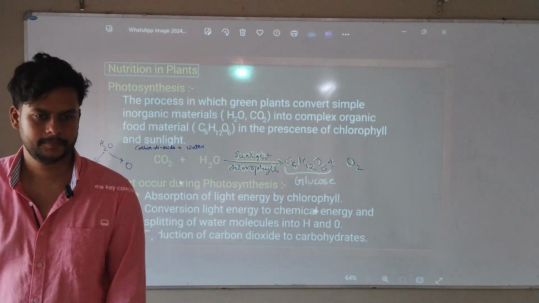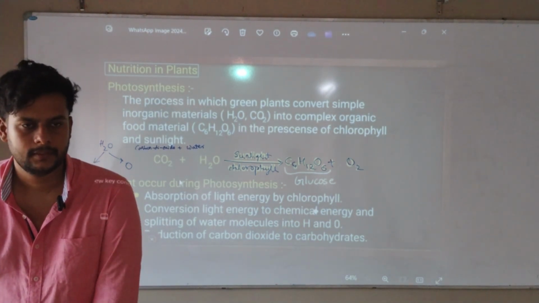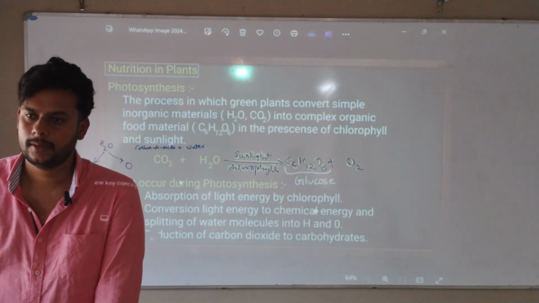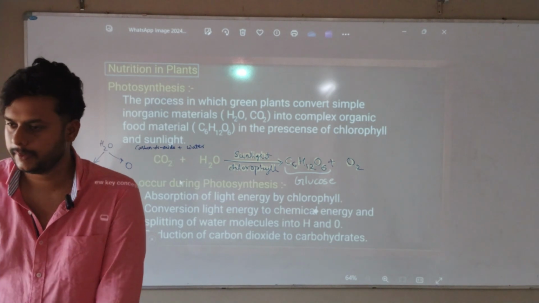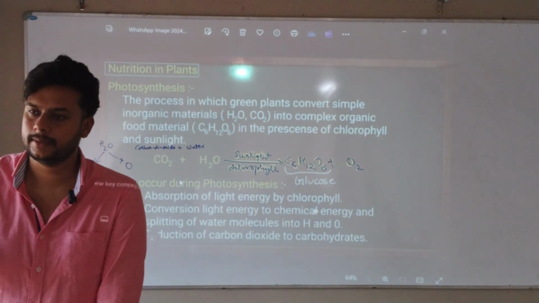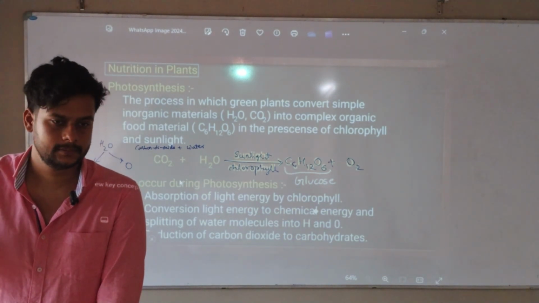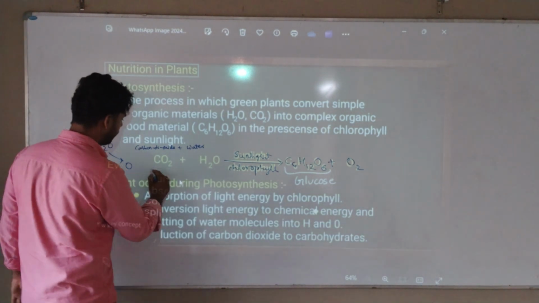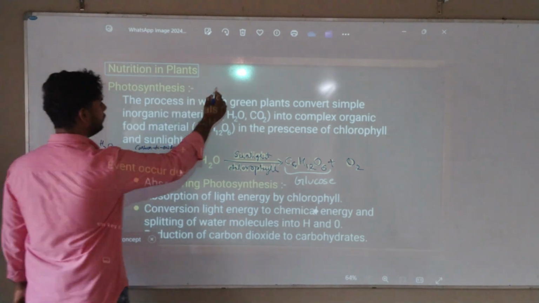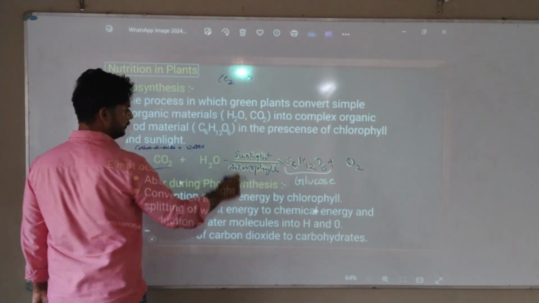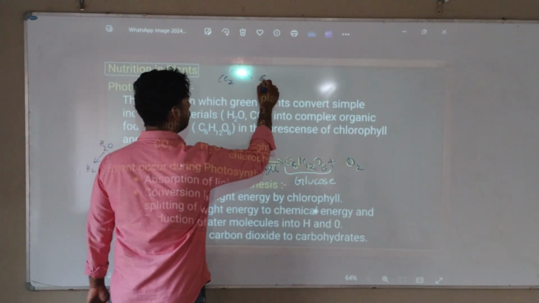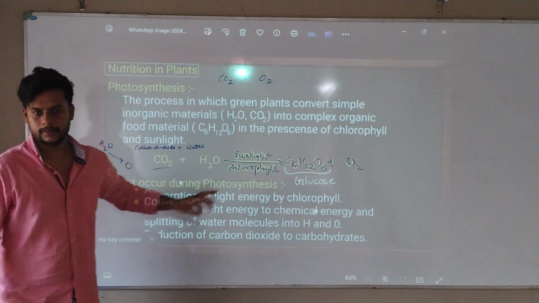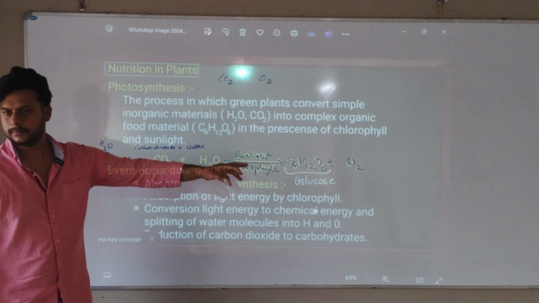In oxidation, there is gain of oxygen and loss of hydrogen. Today we read that in a reduction reaction, gain of hydrogen and loss of oxygen occur. So here you see, is reduction happening or not? CO2 becomes carbon here and O2 is released. So has reduction happened or not?